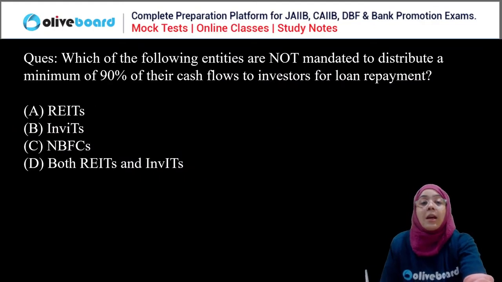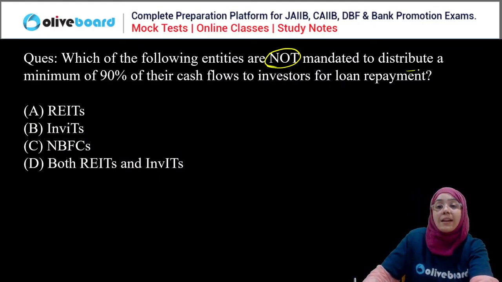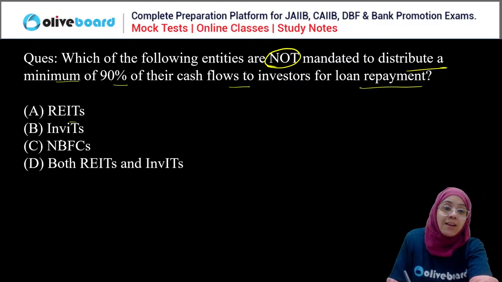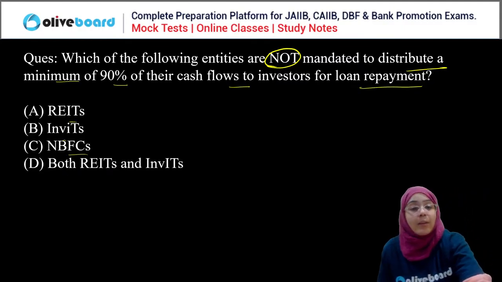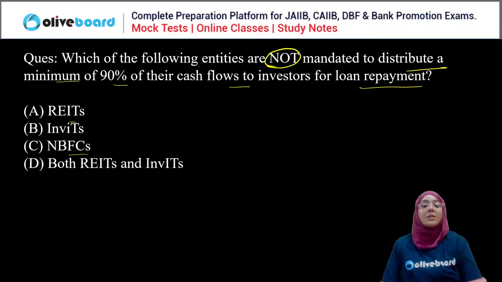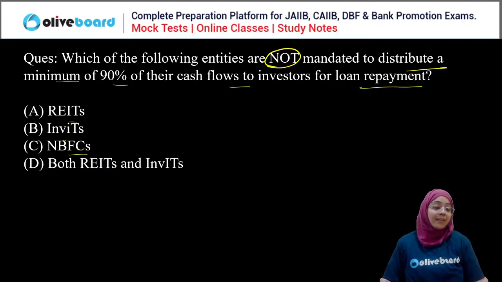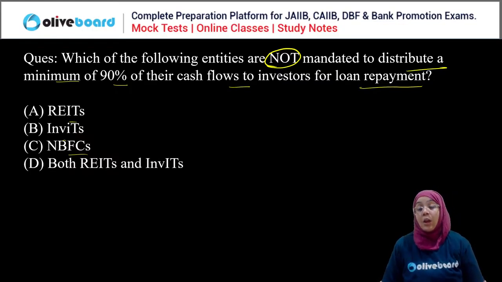Good. Now, next question. Which of the following entities are not mandated to distribute a minimum of 90% of their cash flows to investors for loan repayment? REITs, InvITs, NBFCs, or both REITs and InvITs. So the correct answer for this question is what? Everyone, please answer this question, guys.